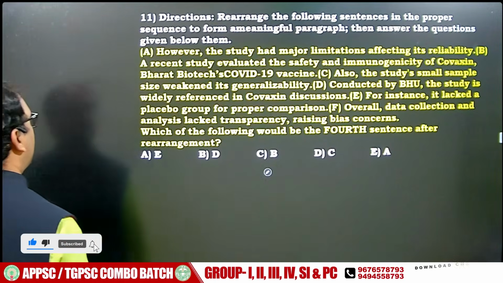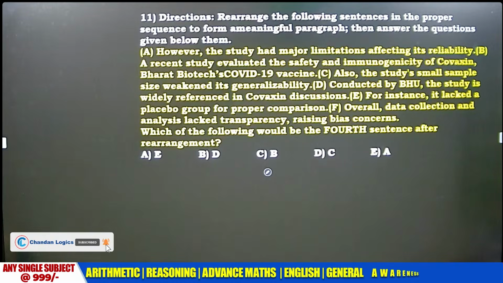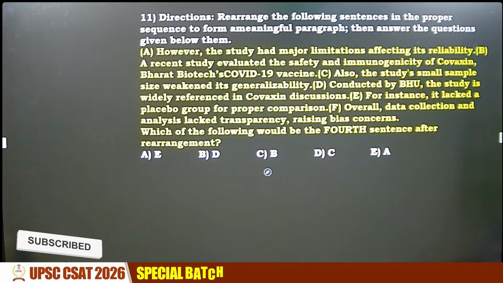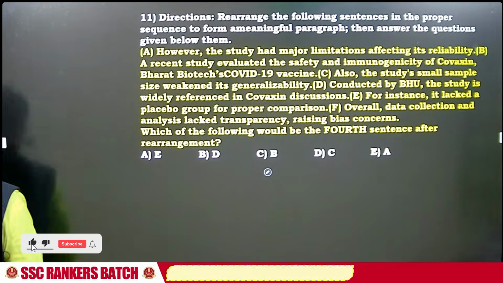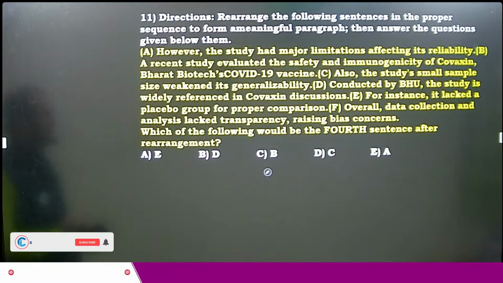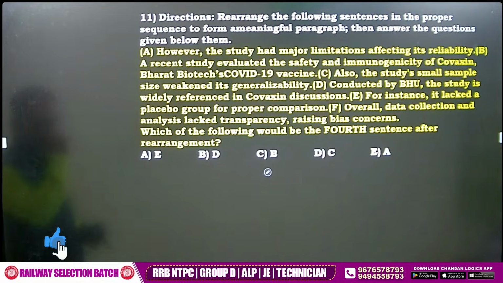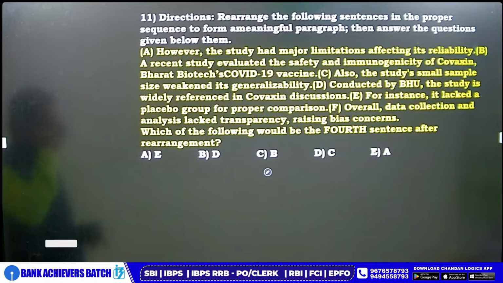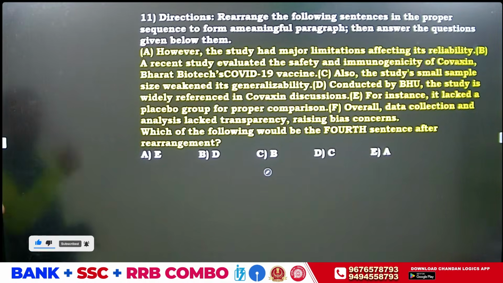Guys, jumbled exercise. Fatafat. A, B, C, D, E, F. 6 sentences. Apply shortcuts.